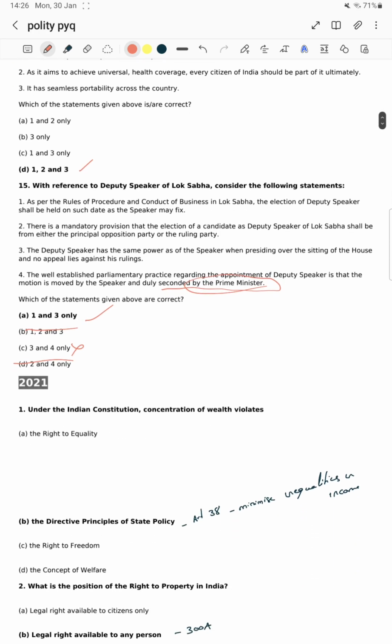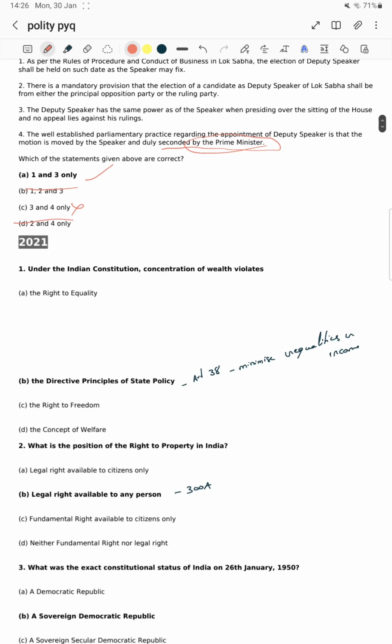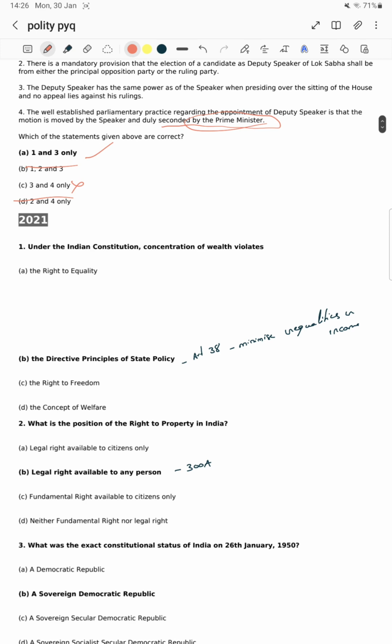Let's see for the 2021. Under the Indian Constitution, concentration of wealth violates what? According to these international reports, 1% of the population has almost 10% or something of the wealth.